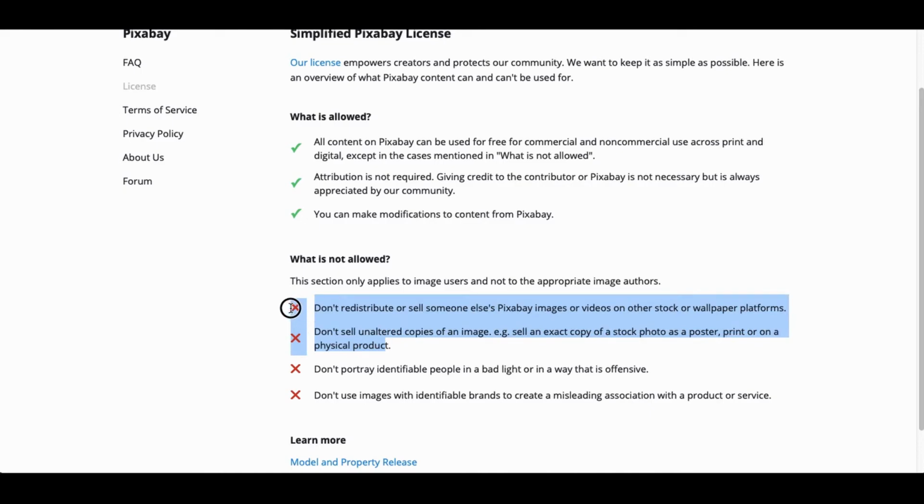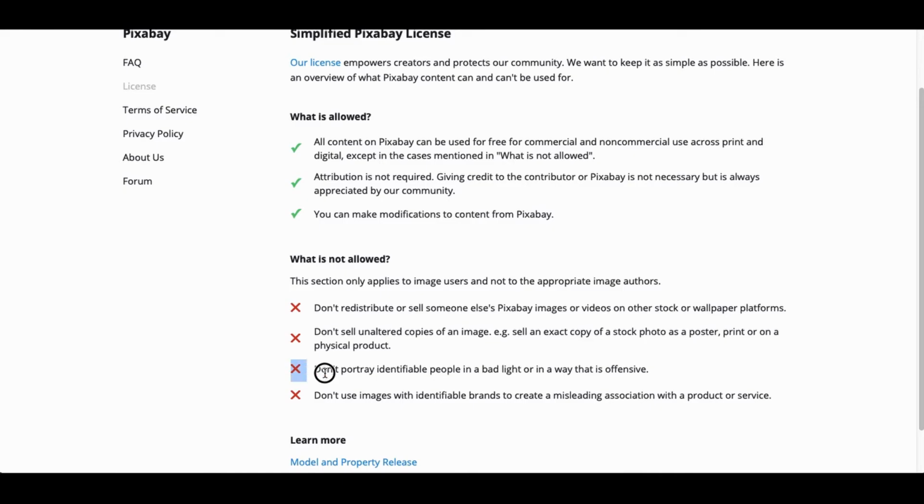Take points 1 and 2 first. Point 1, we are not allowed to redistribute or sell someone else's Pixabay images or videos on other stock or wallpaper platforms. And point 2, we are not allowed to sell unaltered copies of an image, e.g. sell an exact copy of a stock photo as a poster, print, or on a physical product. And as I have explored elsewhere, conditions on content are often because of commercial reasons and for fair and responsible use. So that tallies there.